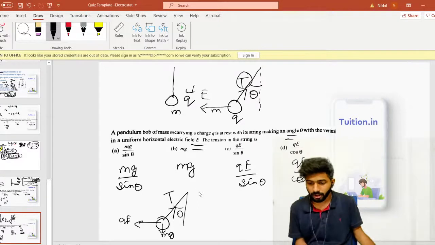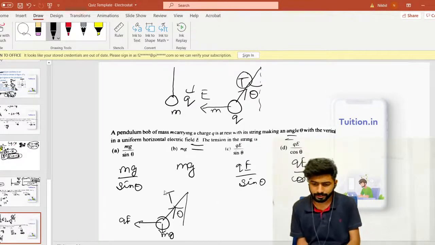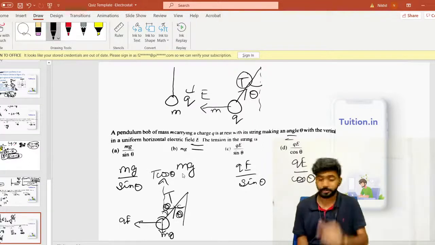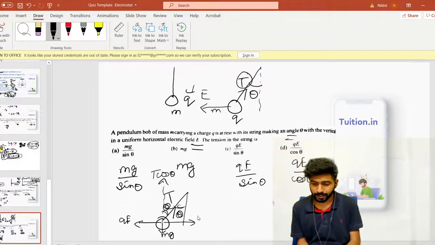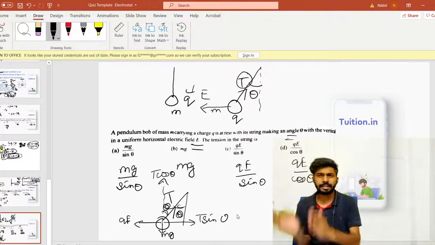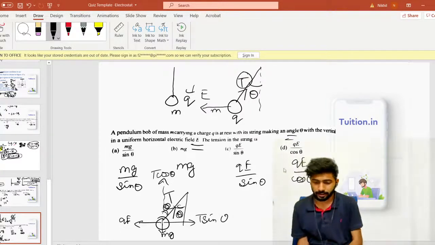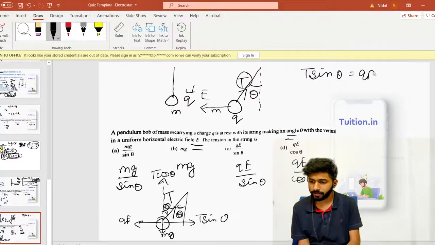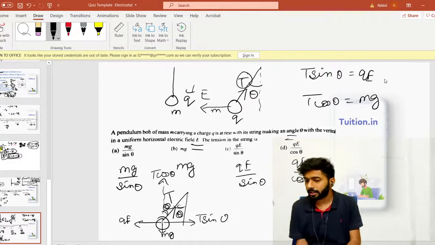How will you get tension? There's one very simple thing you could do. You can split tension, right? So if this is theta, then this is also theta. So this up component will be T cos theta. Vectors, guys, vectors is very important, as I've been telling. And the right component is T sine theta. T cos theta up, T sine theta right. So T sine theta is going to balance out QE, T cos theta is going to balance out mg. So you can say that your tension is either QE by sine theta or it's mg by cos theta.